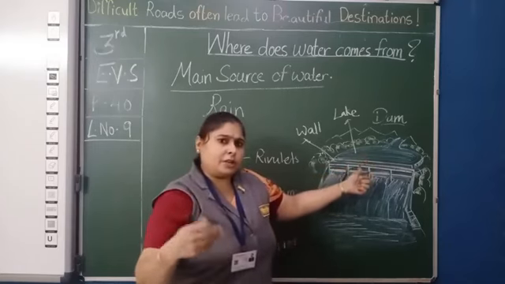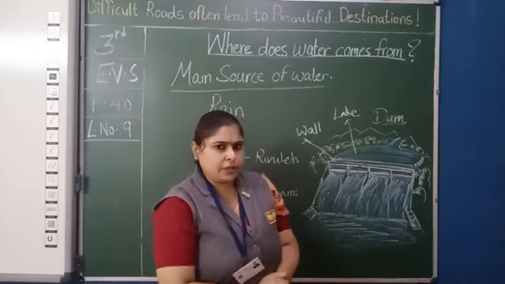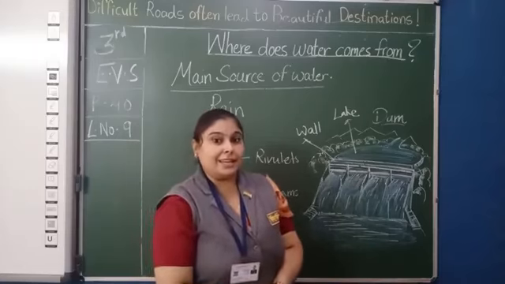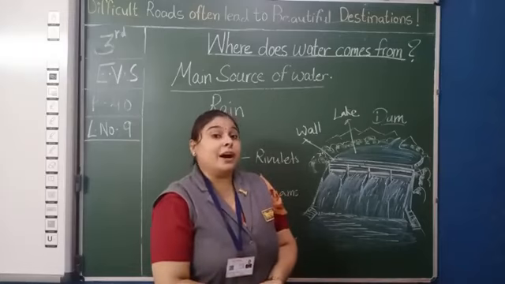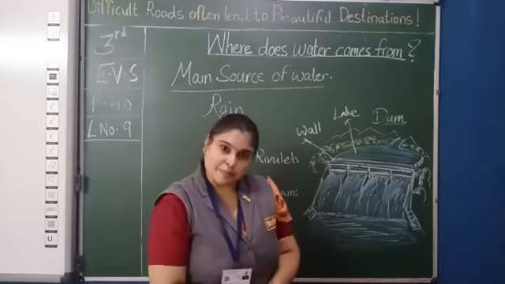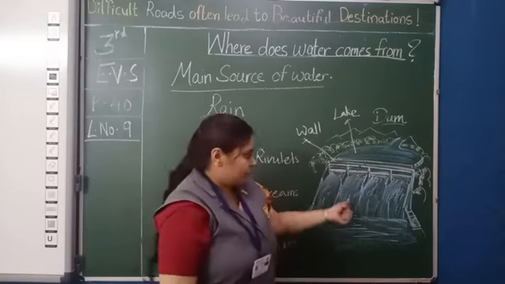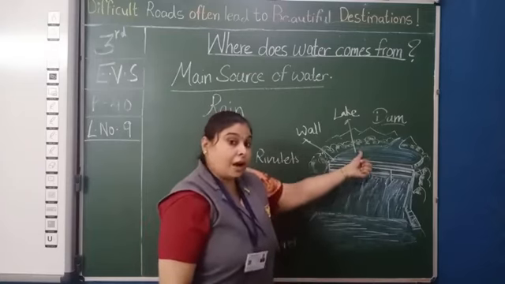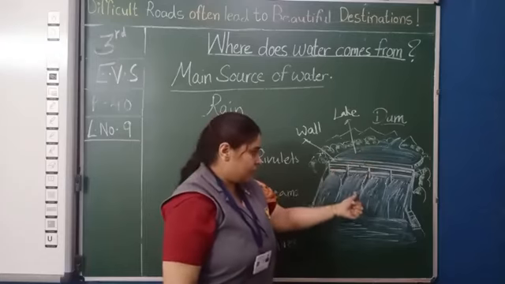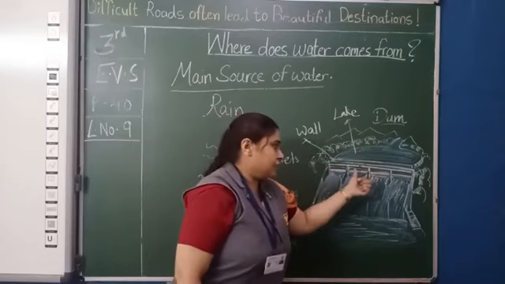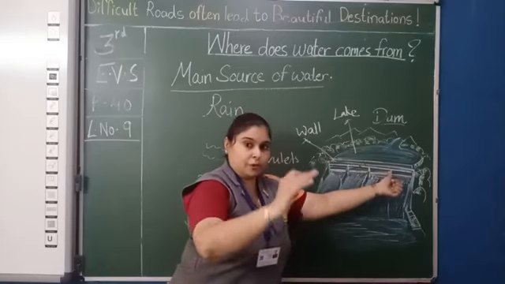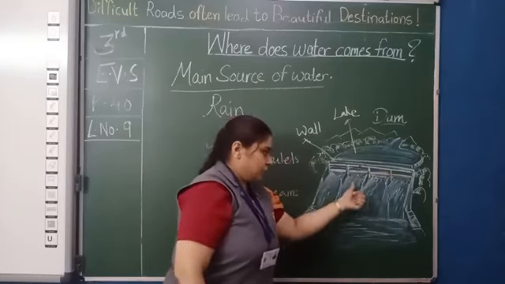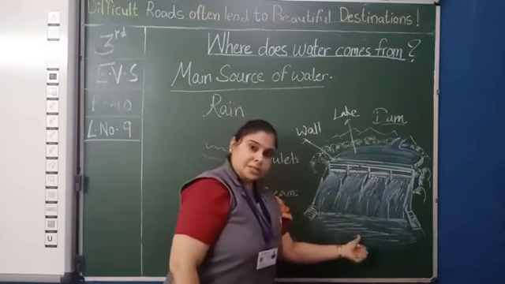Now in our Kalyan Dombivli, from which dam do we get the water? You know it? Think about it. Yes, in our city, Barvi Dam water is supplied. Now this is the dam, upper side upstream, downstream. This is the wall to stop the flowing river. Now these are the gates over it. The water flows in the downstream.